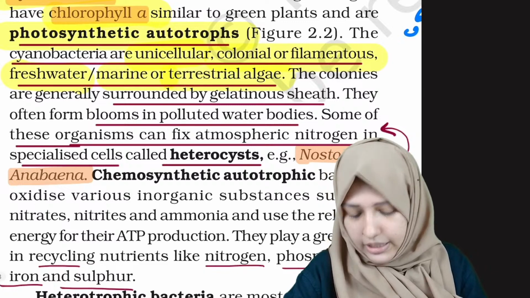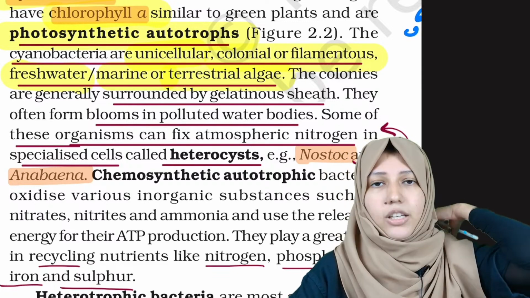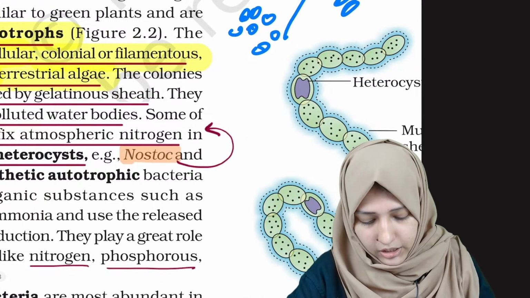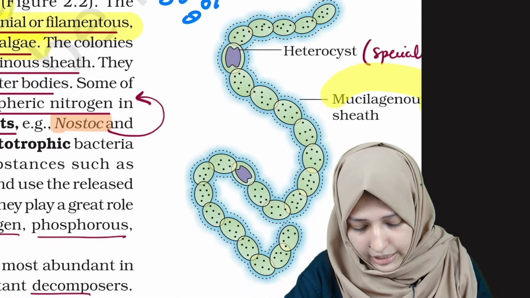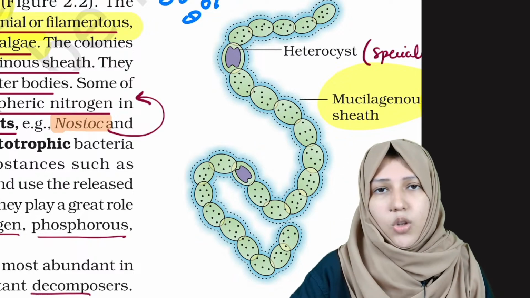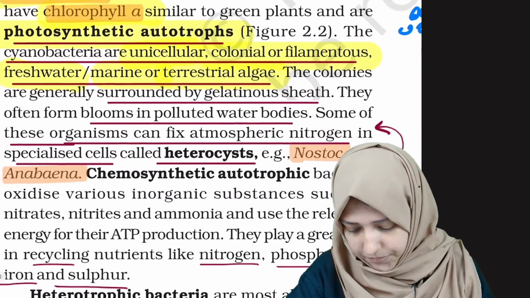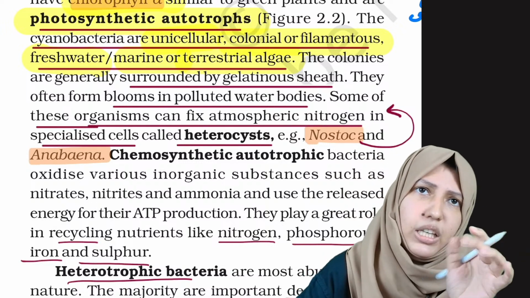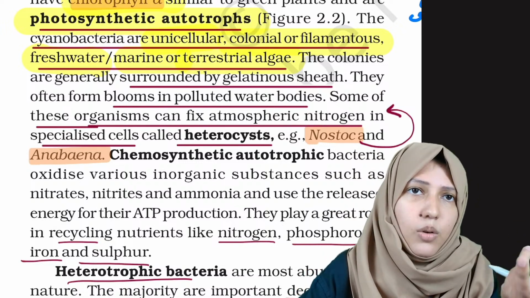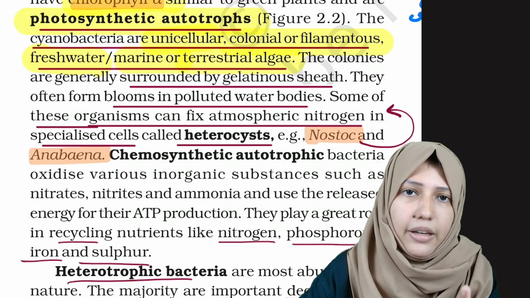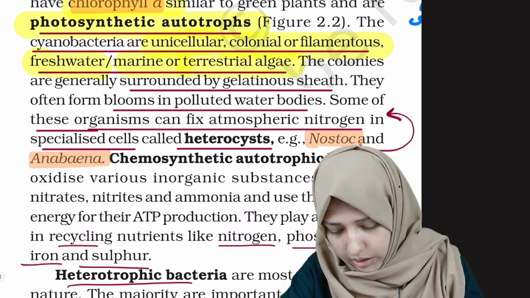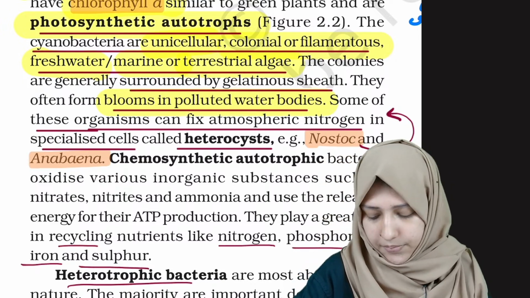Now these colonies are generally surrounded by a gelatinous sheath. The colonies or filaments are covered by a gelatinous sheath, also known as a mucilaginous sheath. Because of this, have you ever seen in water resources there will be some kind of bloom? That bloom is caused by this bacteria. Blooms occur in polluted water bodies.